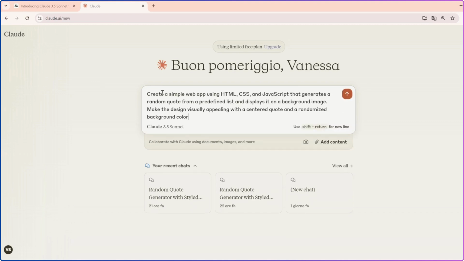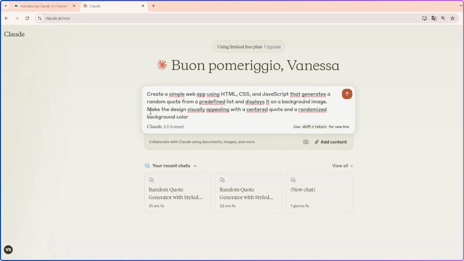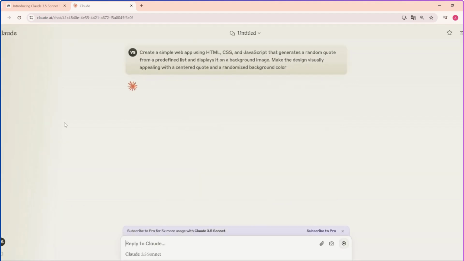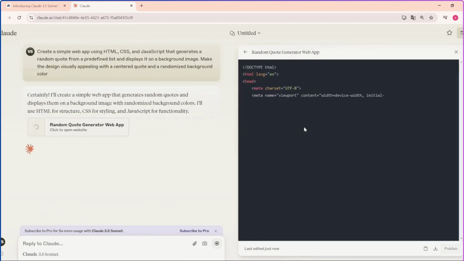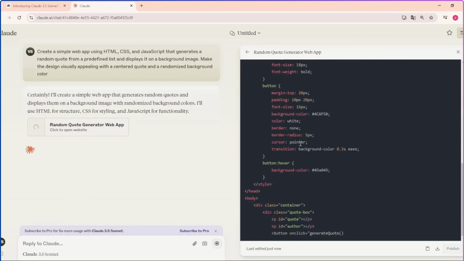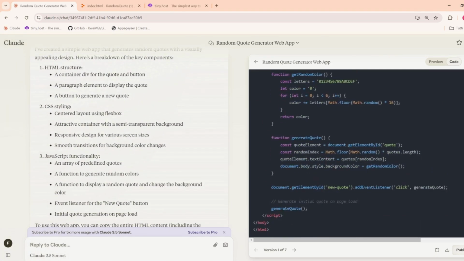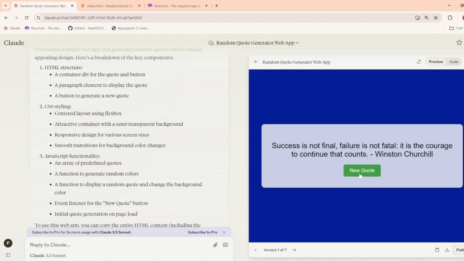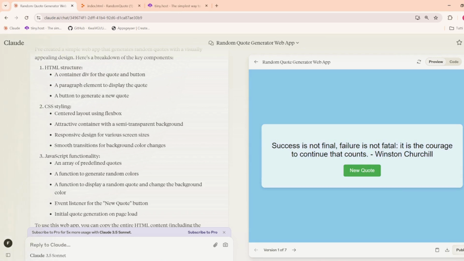We pass this prompt to create a web app using HTML, CSS, and JavaScript that generates a random quote from a predefined list and displays it on a background image. We also tell Claude to generate a random background color each time we press the new quote button. As you can see, Claude generated the code, and you can see in the artifacts the preview on the right side, the preview of the website.